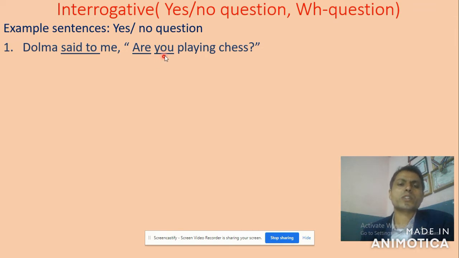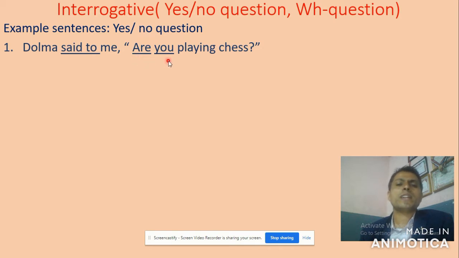Now change the pronoun. The second person pronoun changes according to the object. The object is "me," so according to "me" we replace the pronoun with "I." If I, then "are" changes into "was."